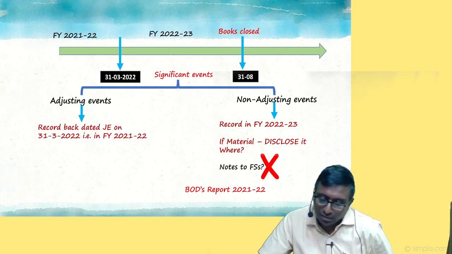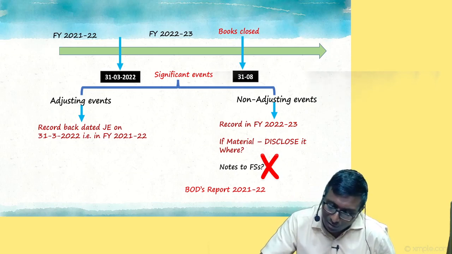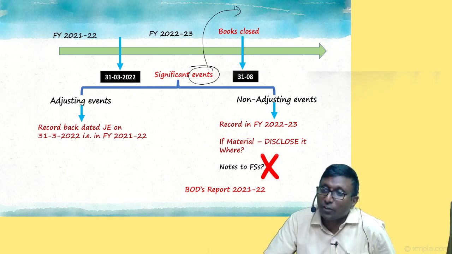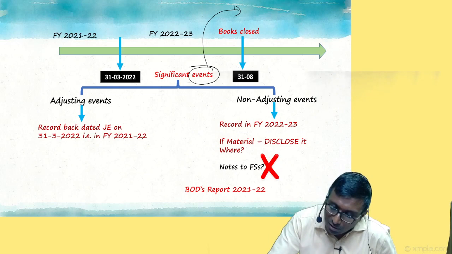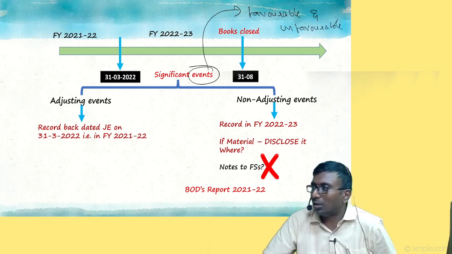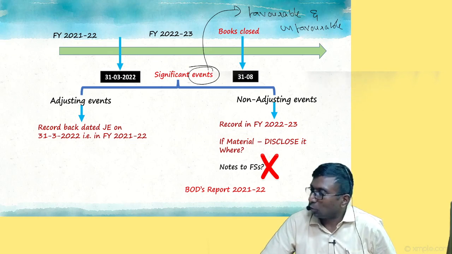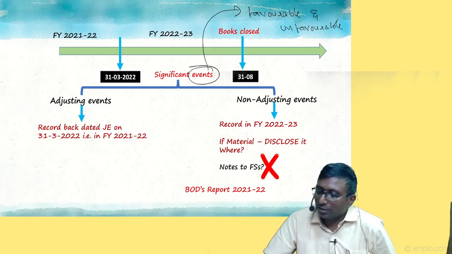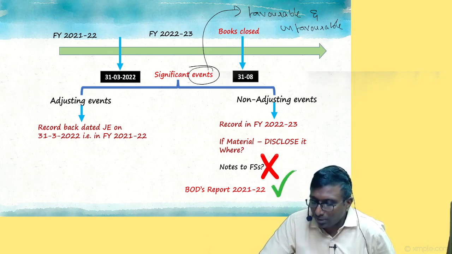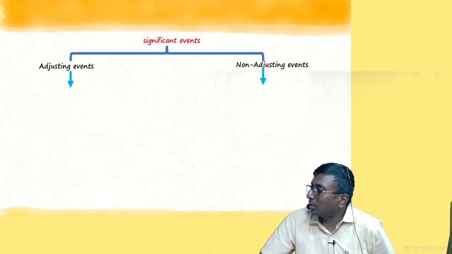Have you understood? Right. At the same time, when I say significant events, is it only a favorable event, or an unfavorable event, good news or bad news or both? Both news. This is favorable and unfavorable. We don't have something like only favorable will be recorded, or only unfavorable. No, it's not like that. The good thing will also be taken into account. The bad thing will also be taken into account. We are not dedicated to only one. Understood my point? Yes. It has to be recorded in the Board of Directors' report.